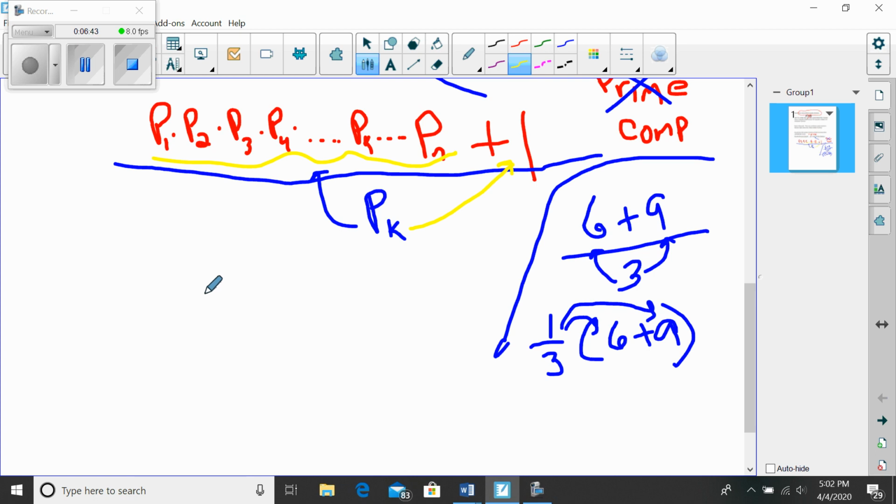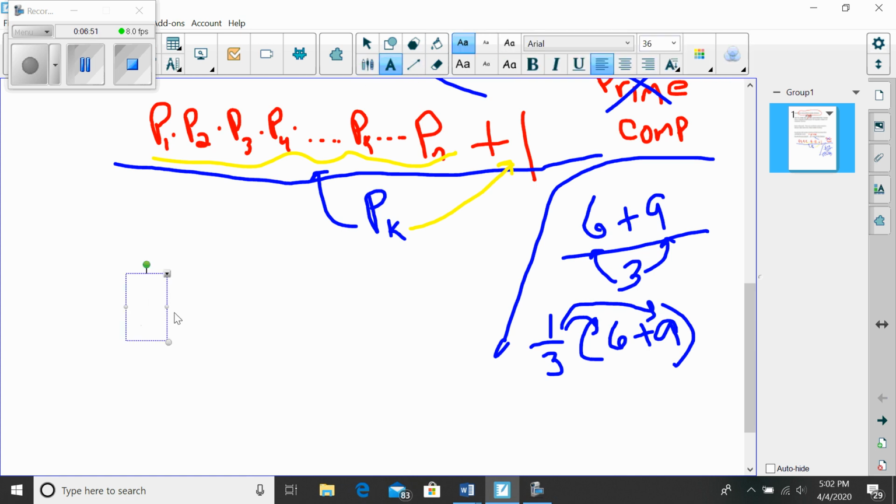So I would need 1 to be divisible by P sub k. I'm going to write that in the text box, even though I told you that you didn't even have to take notes. Just to clarify, the only way this works is if P sub k divides 1.